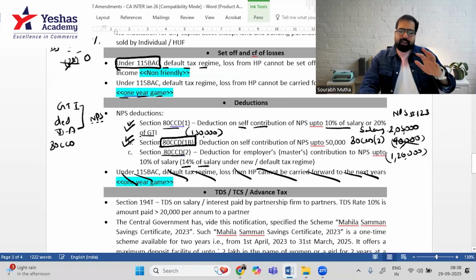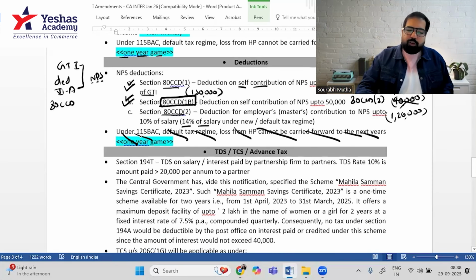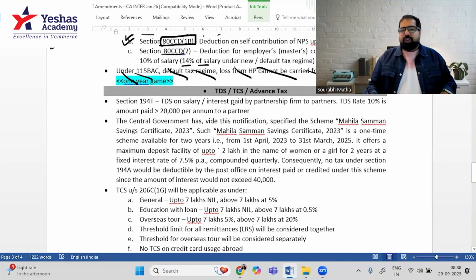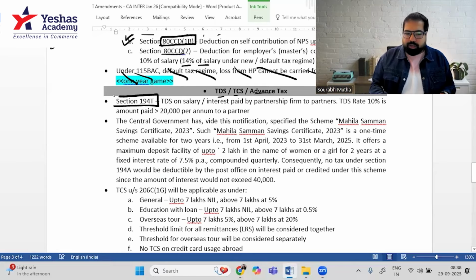Revise it. It's a little complicated for most people, but if you take it individually, separately, if you understand, it should be good. We go to the next chapter, which is called TDS, TCS, and Advanced Tax. A new section has been introduced, section 194T.